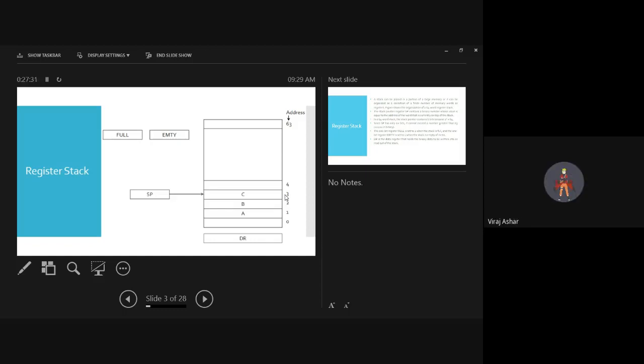And then, sir, the 0th index will always remain empty? Empty, yes, it will always remain empty. Okay, sir. Okay, fine.